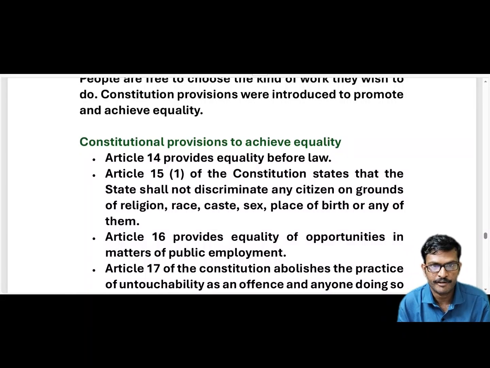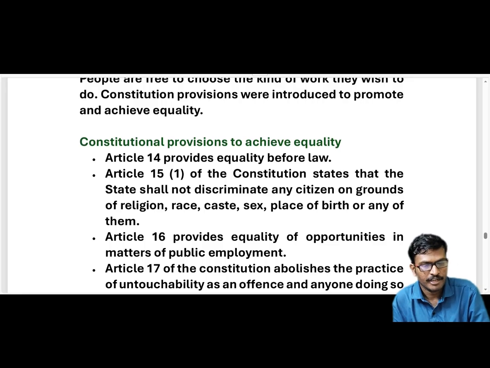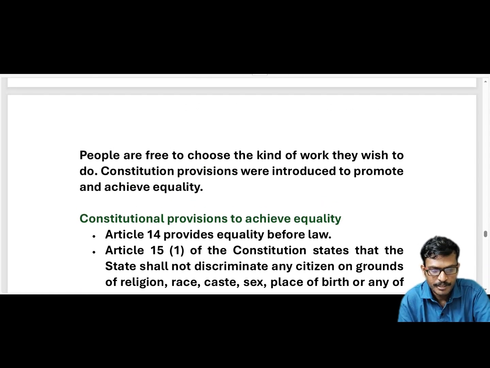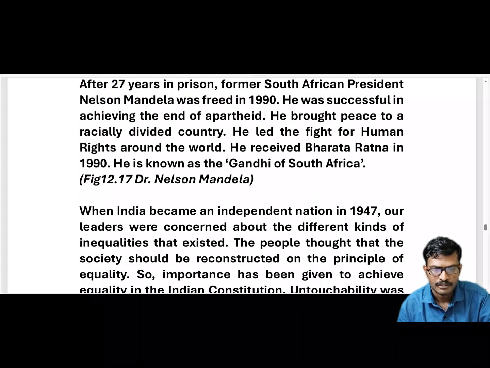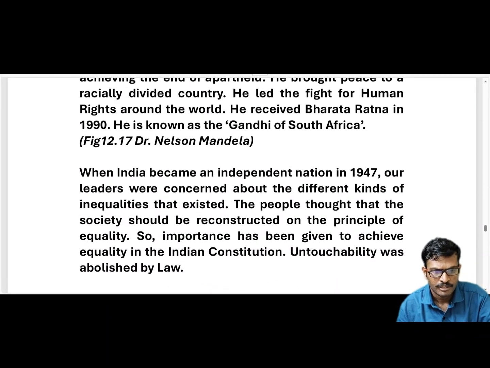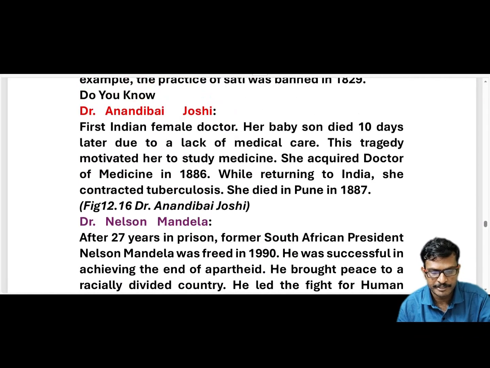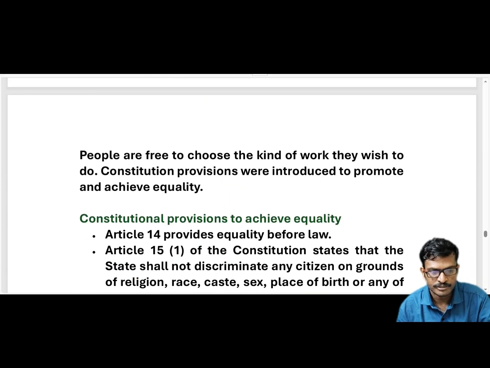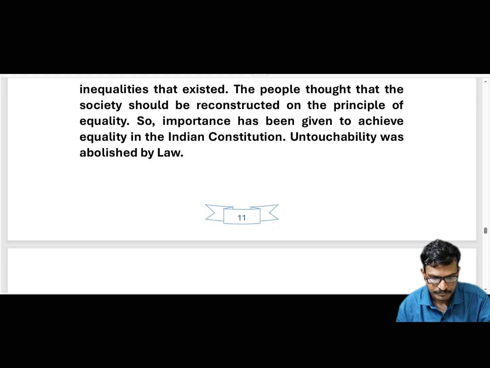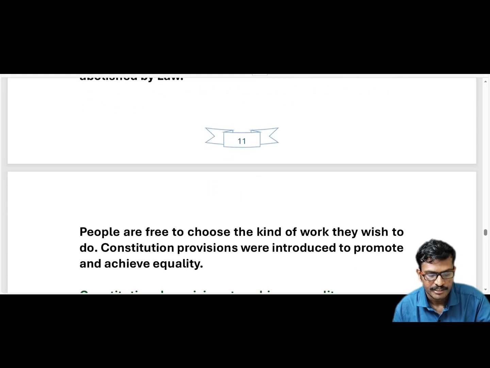In the previous class we discussed towards equality, and we will continue the class. We discussed some famous personalities like Nelson Mandela and Anandibai Joshi, and some provisions which were important in the constitution.